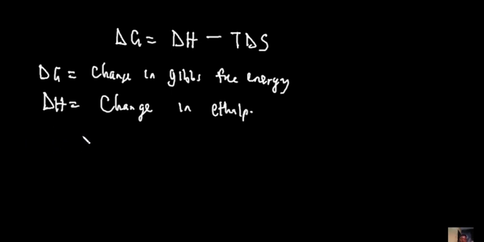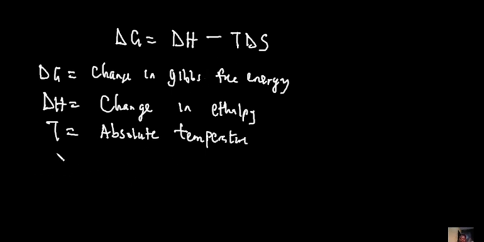T is the absolute temperature, or you could say temperature in Kelvin, which means if you have your temperature in degrees Celsius, you should convert to Kelvin before you solve. And then finally, dS is the change in entropy.